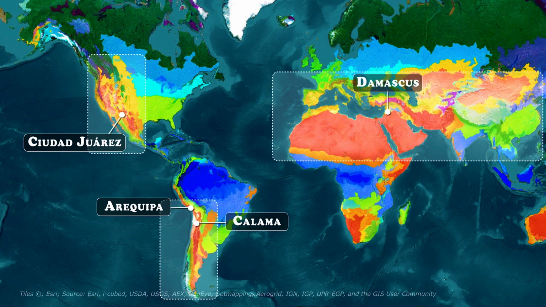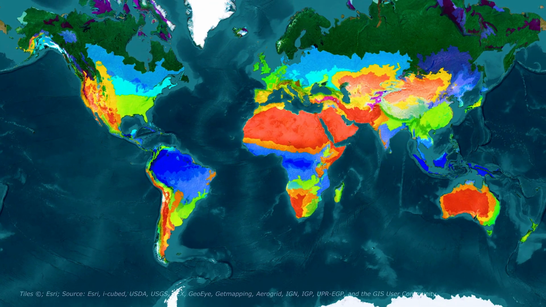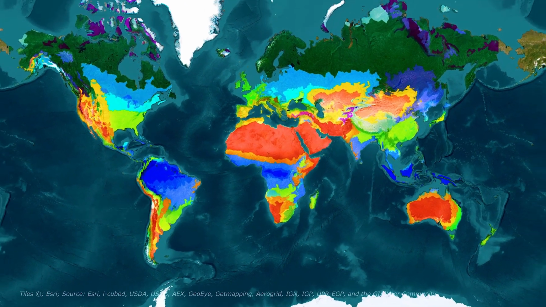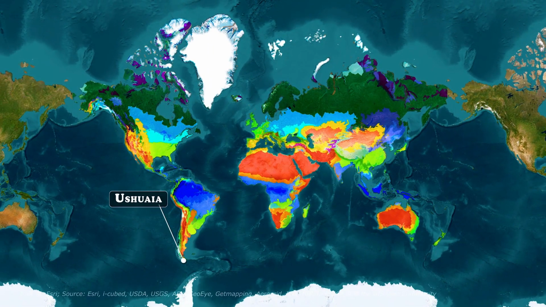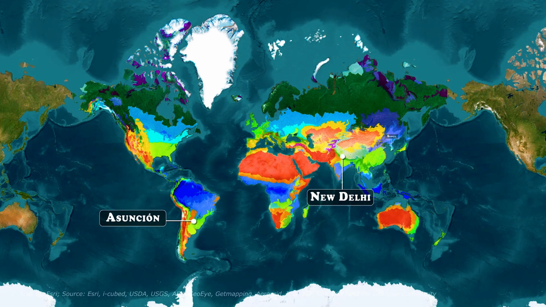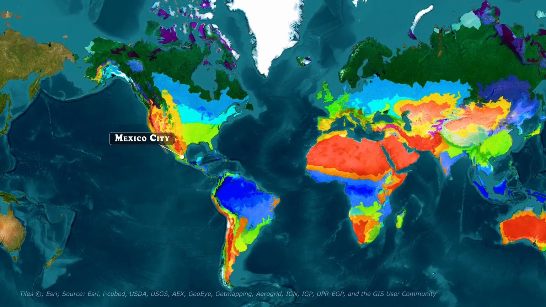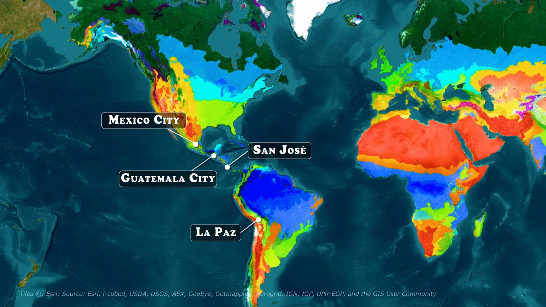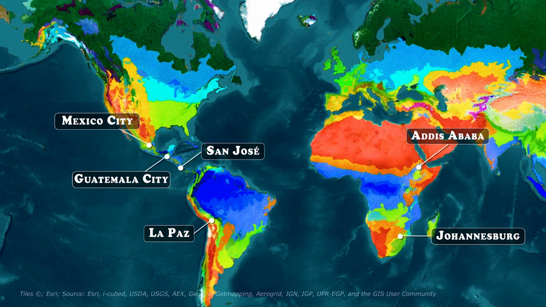and Calama. Within temperate climates, we can first look at cities such as Buenos Aires, which shares its climate with other capitals, including Washington, D.C. and Tokyo. If we move toward lower temperatures, Ushuaia shares its climate classification with Reykjavik, the capital of Iceland. Asuncion shares a climate classification with 2 other very distant capitals, New Delhi and Seoul. Mexico City also has the same climate classification as several American cities, such as Guatemala City, San Jose, and La Paz, as well as distant cities such as Johannesburg and Addis Ababa.